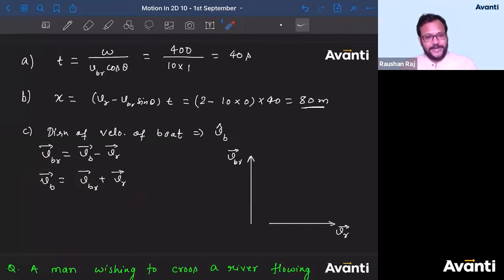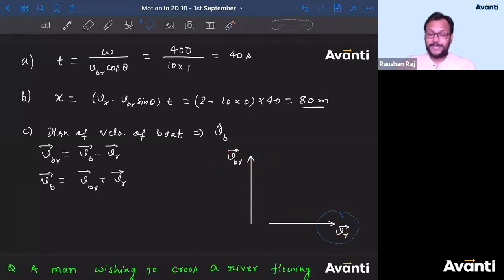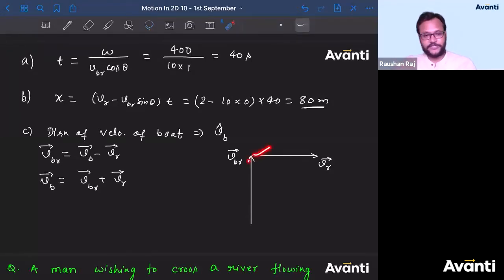Draw the vectors to be added in the same order. What is the first method? Draw the vectors to be added in the same order. What are the vectors that have to be added? VBR and VR. So draw them in the same order. What is the meaning of same order? The tail of the second vector should be at the head of the first vector. If you have drawn these two vectors in that way, we can say that those two vectors have been drawn in the same order.